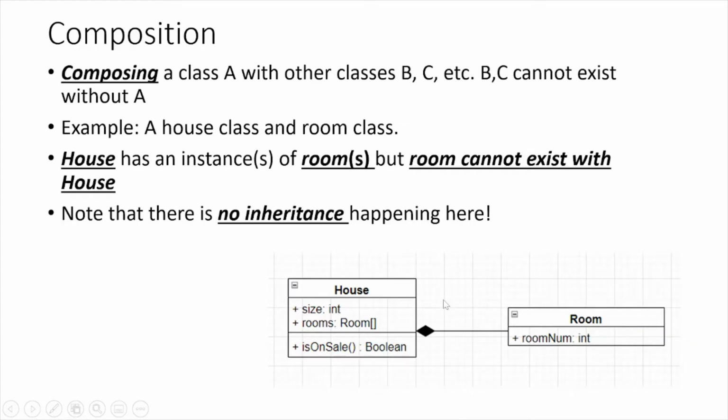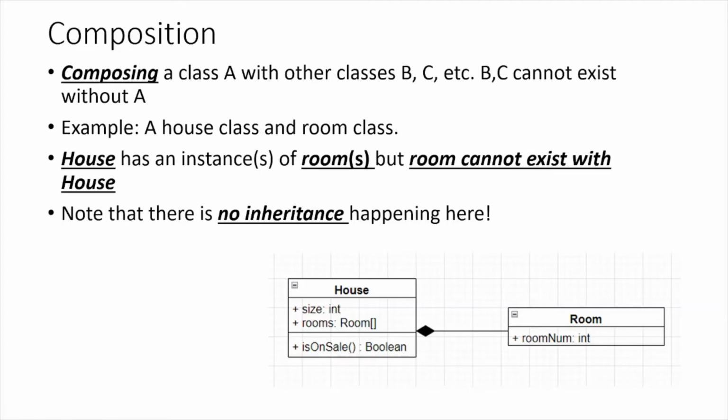That's the key thing to notice here. You're composing a class of other classes, or multiple instances of the same class, and the class that you're composing from can't really exist by itself. So in this case, the room can't exist by itself. And again, notice that there's no inheritance happening here. This doesn't mean that room is extending house or house is extending room. It just means that house has an instance of room, or multiple instances, and room can't exist without it.